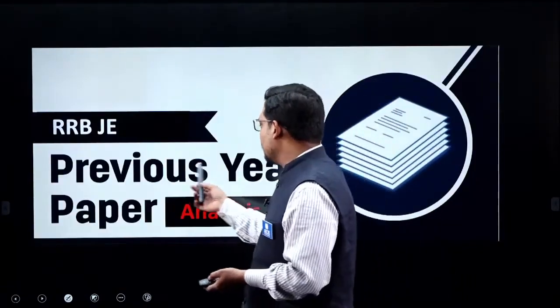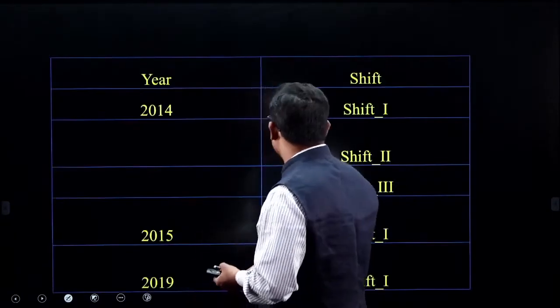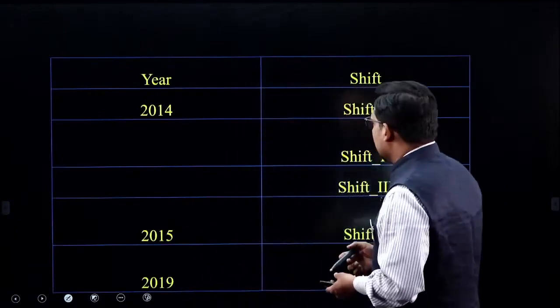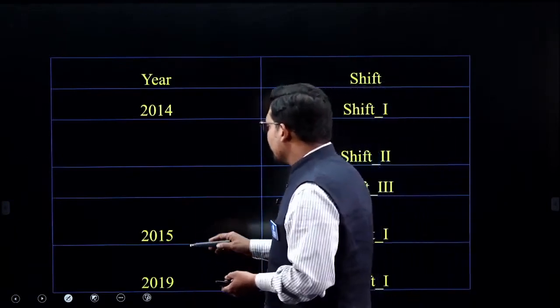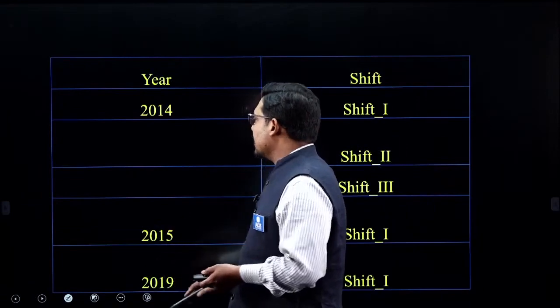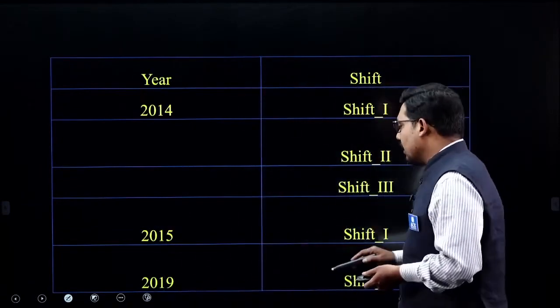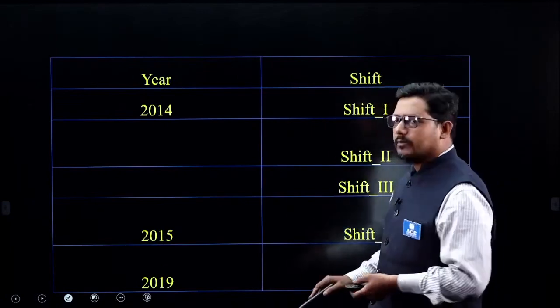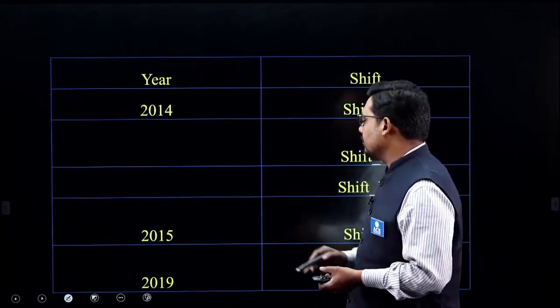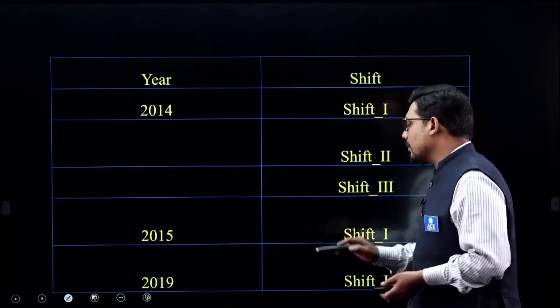So I present the previous year analysis. Till now, the paper has been conducted in 2014, 2015 and 2019. In 2014 it was conducted in 3 shifts. In 2015 and 2019 there was only a single shift, so only one paper is available.